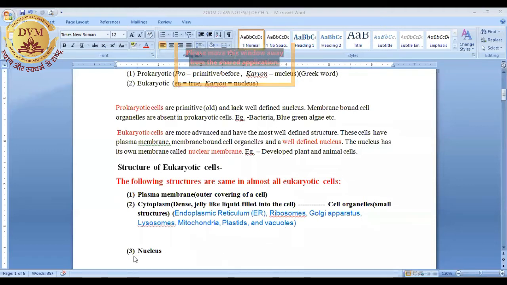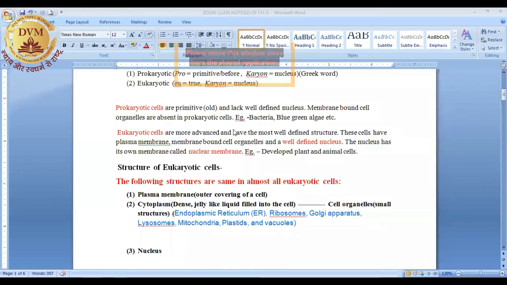Next is the nucleus. All eukaryotic cells have a nucleus, which controls all the activities of a cell. So this is the study of prokaryotic and eukaryotic cells.